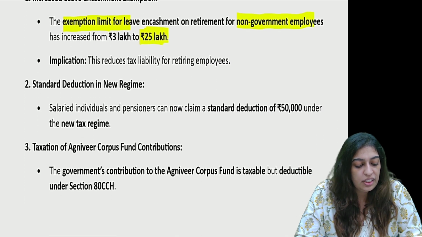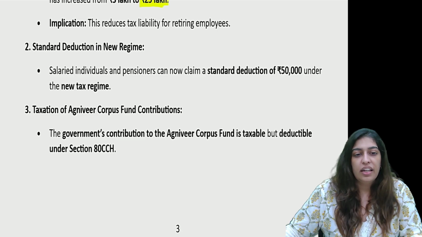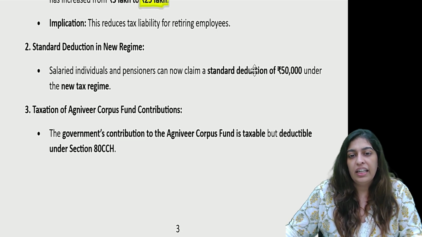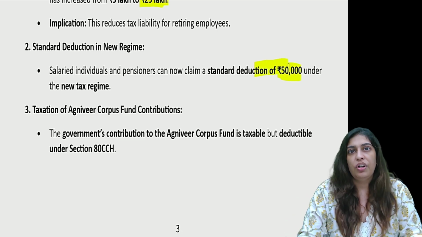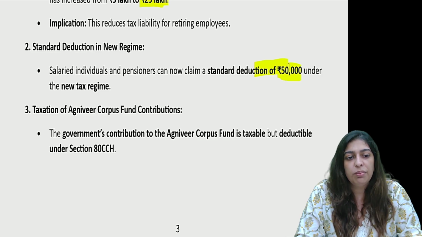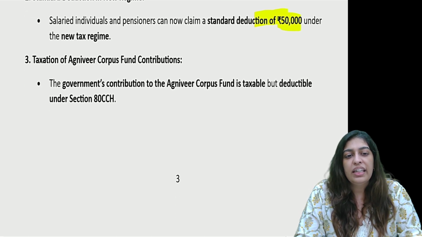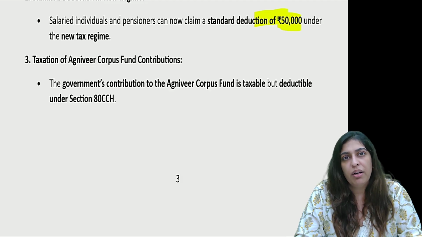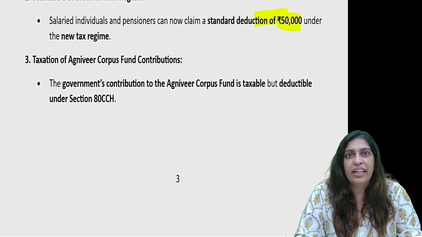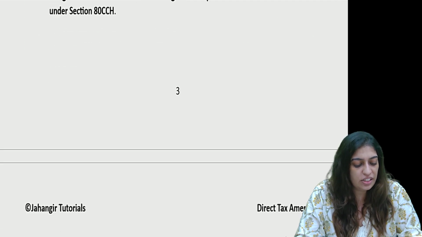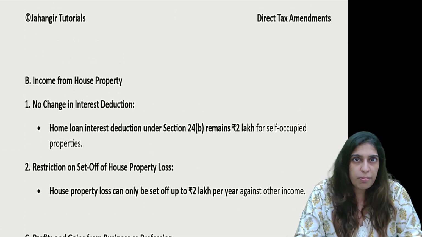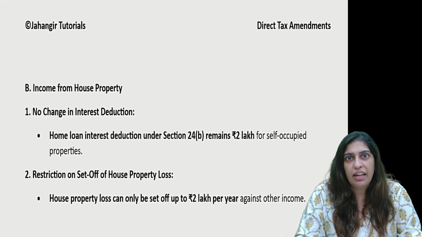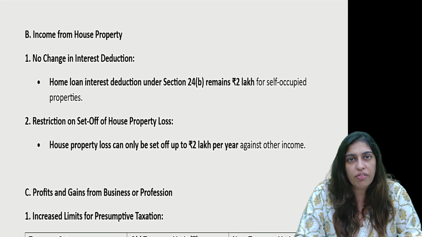Okay, standard deduction, you can claim 50,000 standard deduction, we already saw, which is there in the new tax regime. This is Agniveer Corpus Fund. The government's contribution to Agniveer's Corpus Fund is taxable but deductible under 80CCH. So if I am putting money in the Agniveer Corpus Fund, I can take a deduction under 80CCH. So these are the main important changes that have happened under your Finance Act 24 for income from salary.